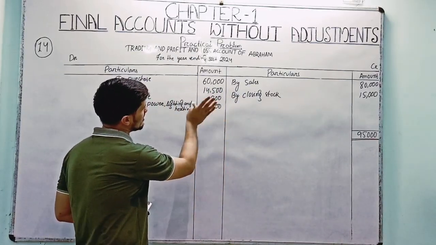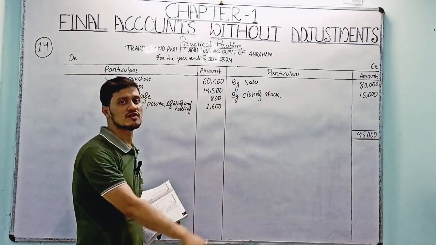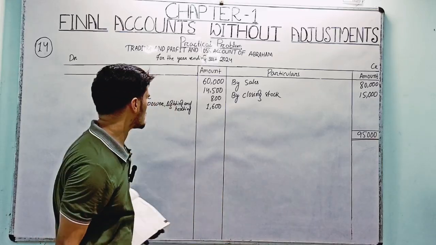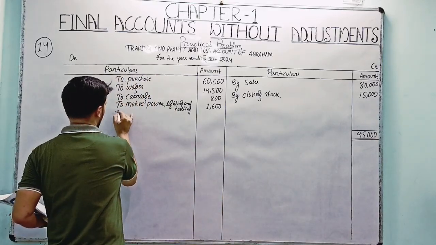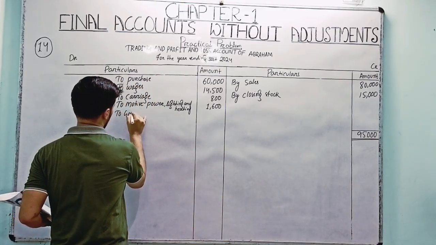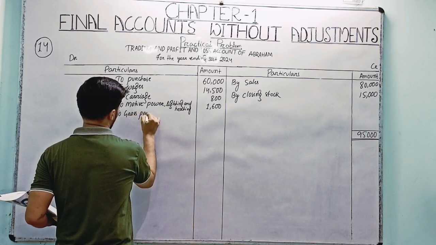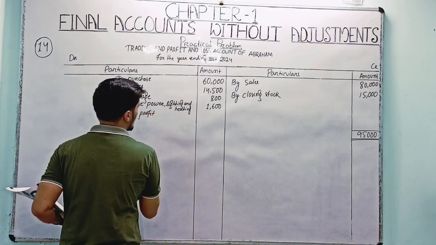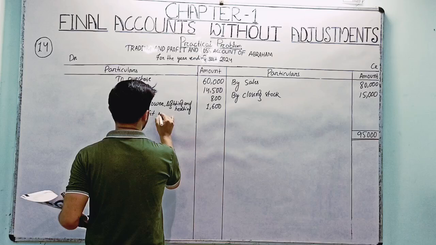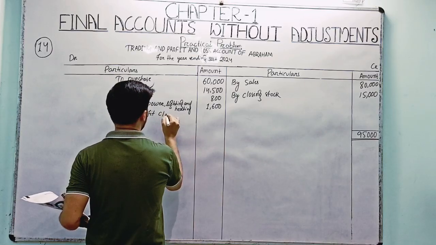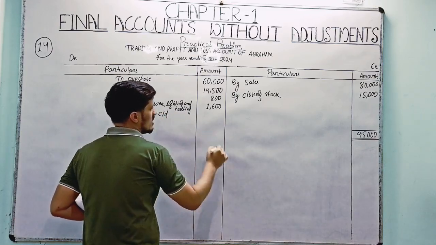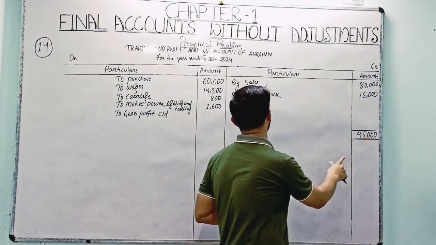Income side is greater than the expenditure side, so that's why it will be gross profit, right? So to gross profit, it's a carried down. Now you have to minus the balance from 95,000.